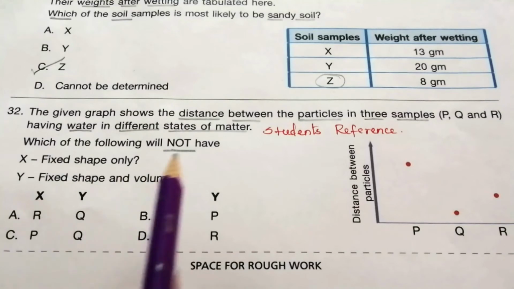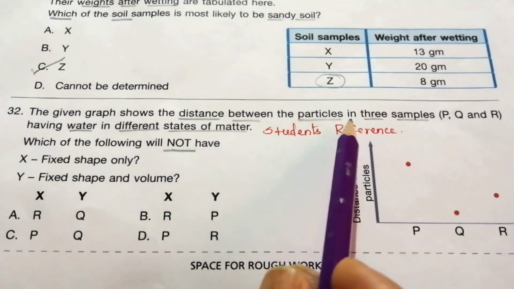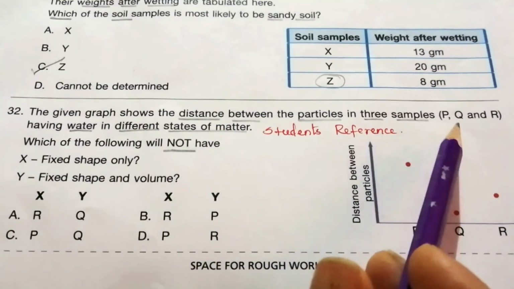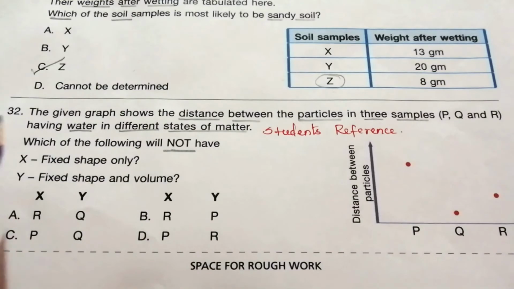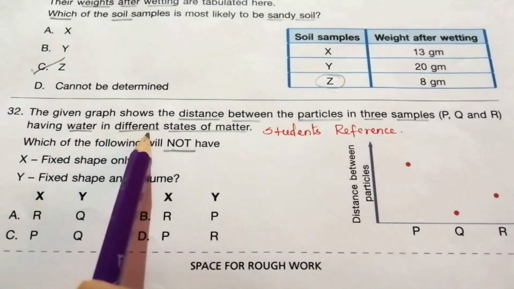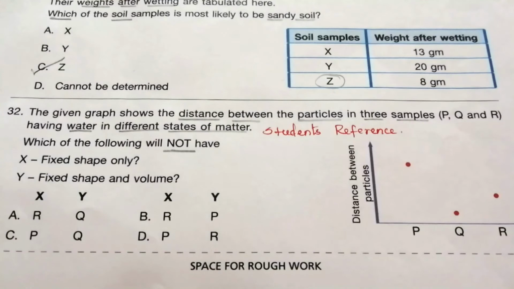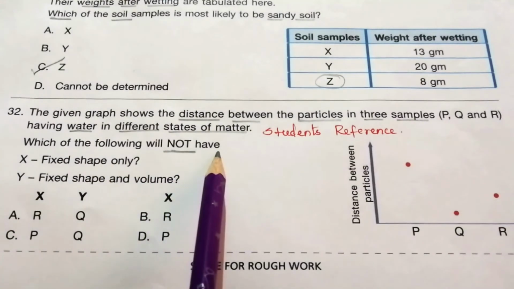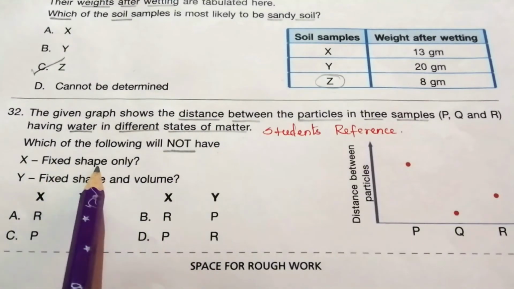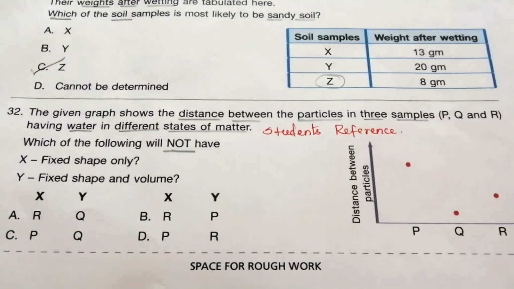32. The given graph shows the distance between the particles in 3 samples P, Q and R having water in different states of matter. Which of the following will not have X, fixed shape only, Y, fixed shape and volume? Look at the given graph carefully and then try to find out the answer.